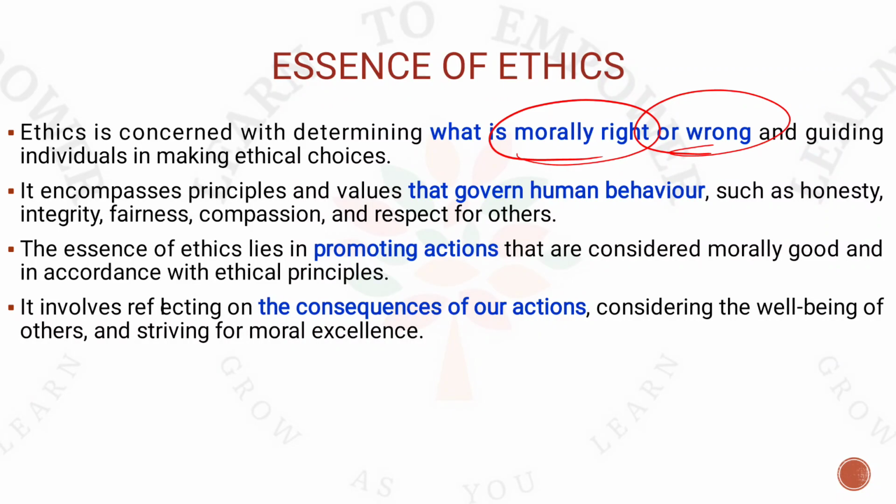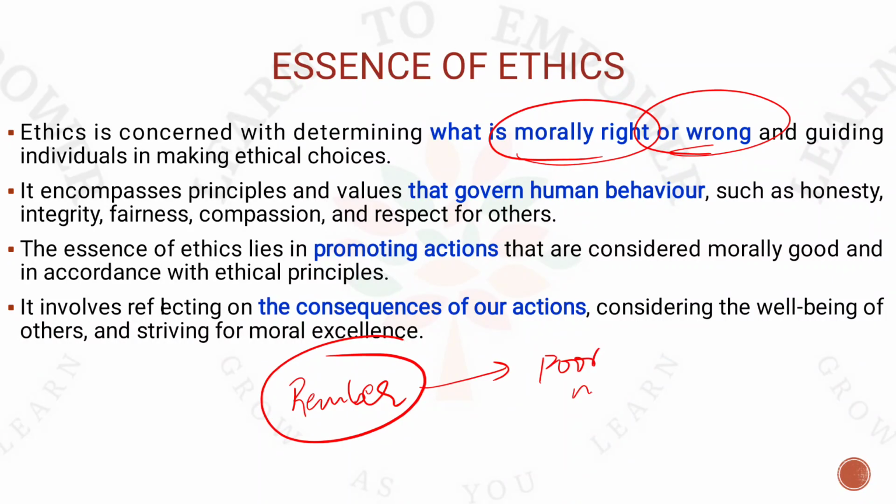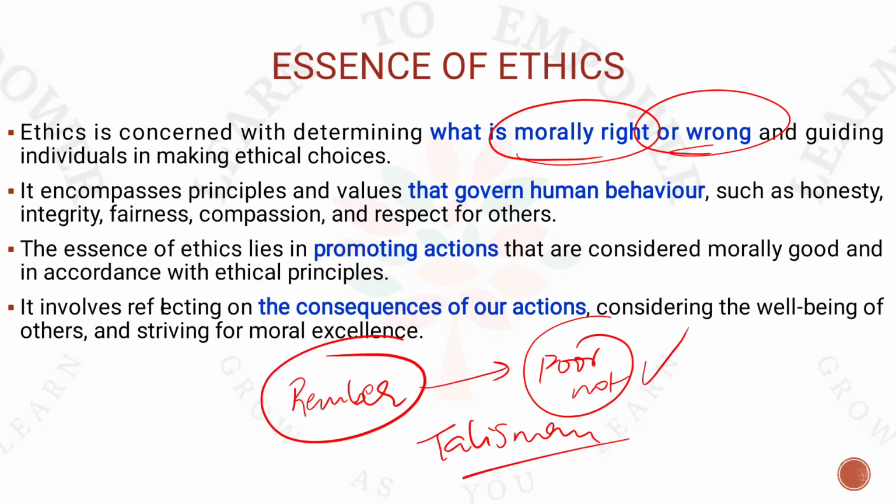When I mention whether we are moving in the right direction or not, we should also remember Gandhi's talisman. Gandhi's talisman says, remember the poorest man that you have seen, or the poorest man alive. If you are going to take any policy decision, ask whether this decision is going to help that poor man or not, right? If it is going to help the poor man, definitely you are in the right direction. Otherwise, you are not in the right direction. This is called Gandhi's talisman. Now, this is also a guiding principle. This is also morally correct.